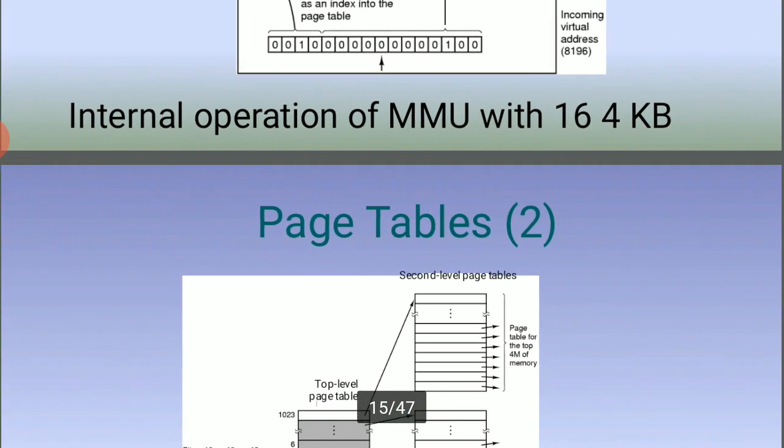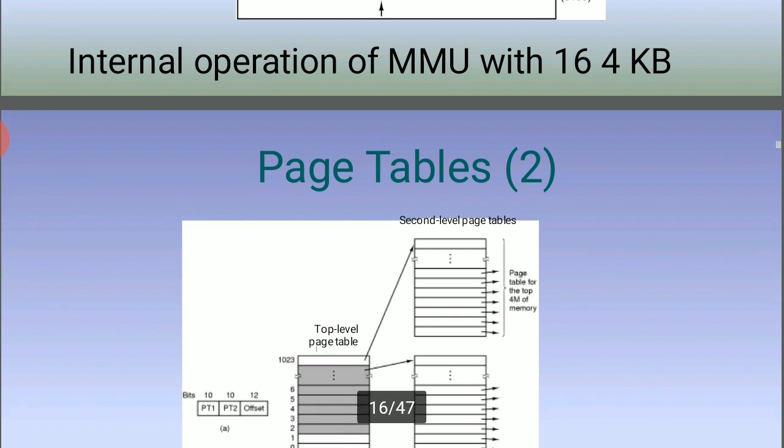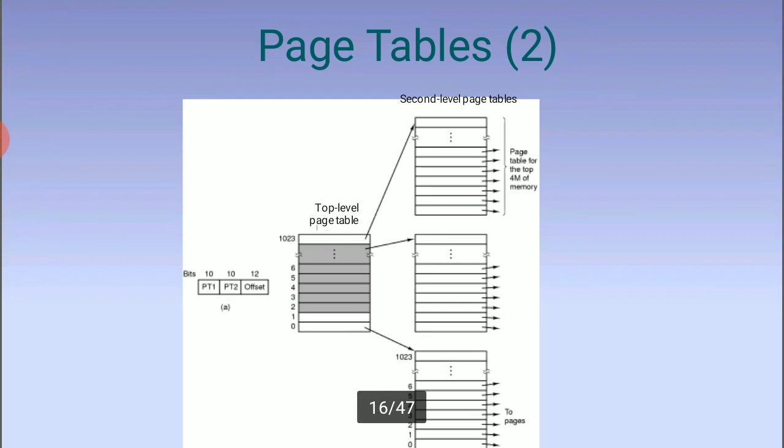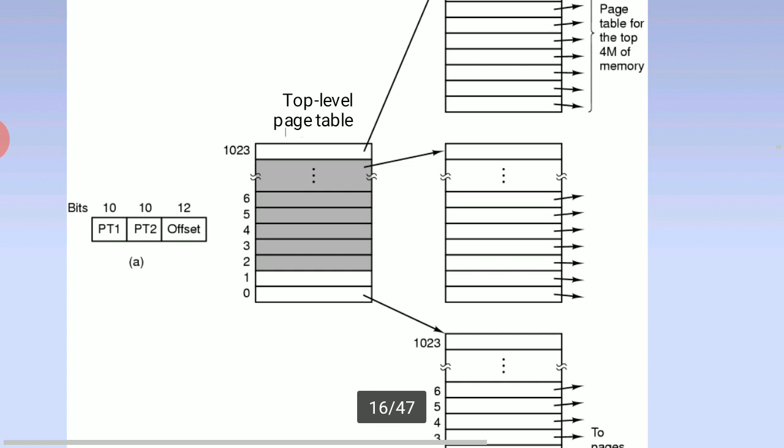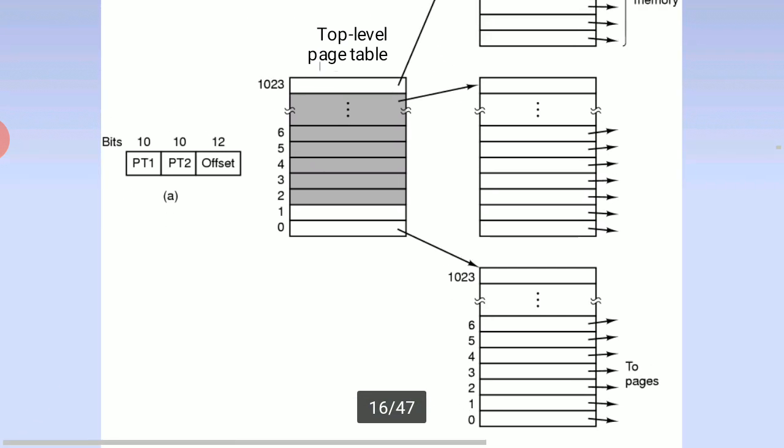And the next one, the internal operation of the MMU with 16 4 KB pages. The page table and the top level of the page table, two-level, with 10, 10, 12 bits. So PT1 and PT2 and the offset.